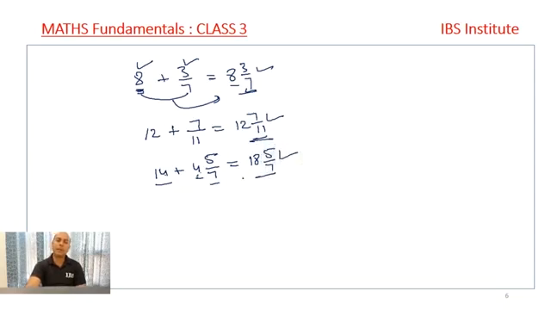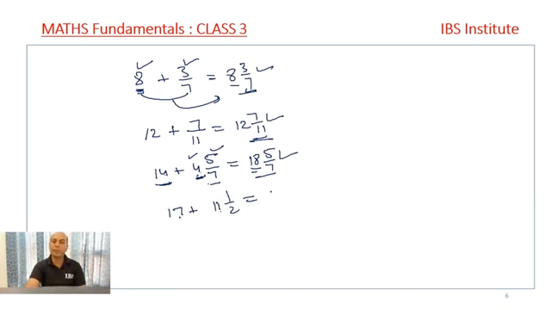18 5 by 7, I can write the result straight away, right? We don't need to do anything. So 14 and 4 5 by 7 breads means 4 breads are complete and 5 by 7 is a fraction, some part of one bread, right? So 14 plus 4, in total I get 18 breads and the 5 by 7 fraction is there. If I have, say, 17 plus 11 and a half breads, what do I do?